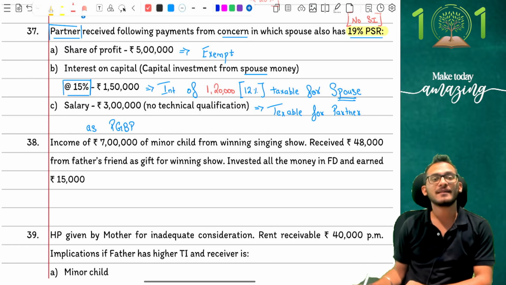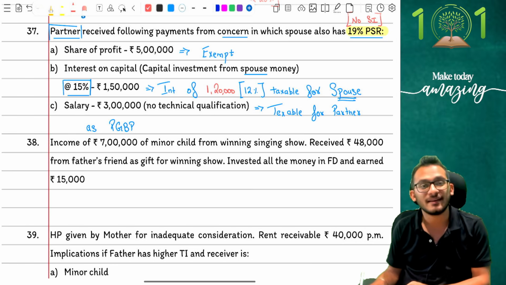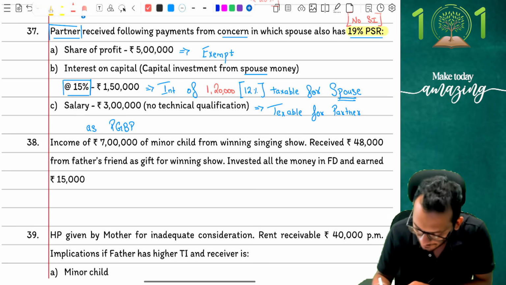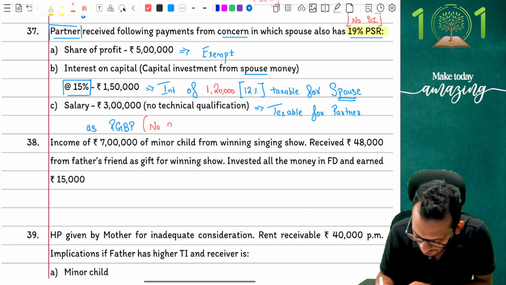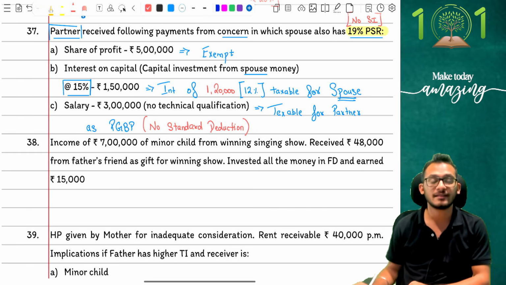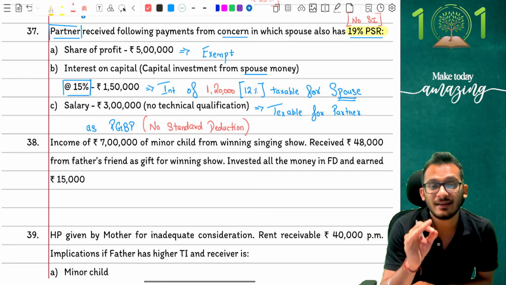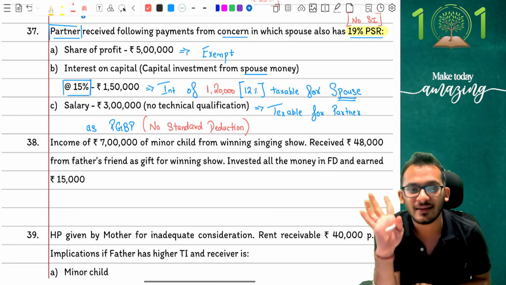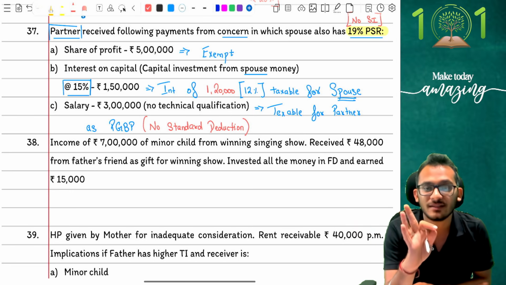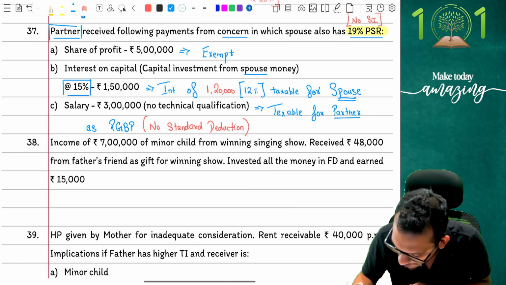Here it is taxable for partner as PGBP income, and because it is taxable to the partner as PGBP income, will you grant any standard deduction? No. You cannot grant any standard deduction because there is nothing to be reduced of. You can only grant the standard deduction if it is taxable under the head salaries. There is no standard deduction in this because I am going to tax it under the head PGBP. So yes, please be careful. The fact that it's a partner salary was never taxable under salaries. It went to PGBP. So there was never a concept of standard deduction. It had to be taxed in the hands of the partner under the head PGBP.